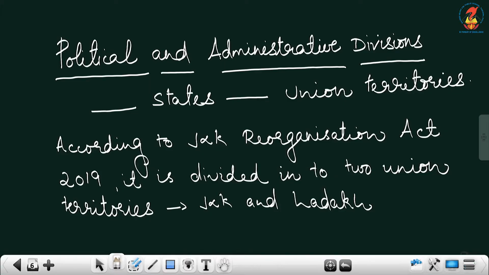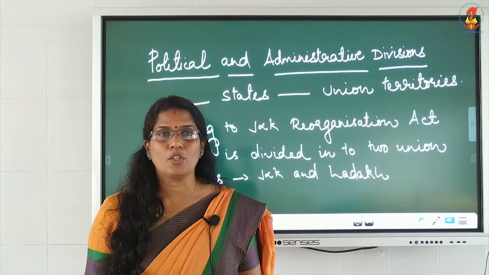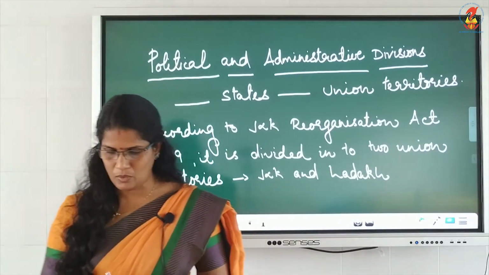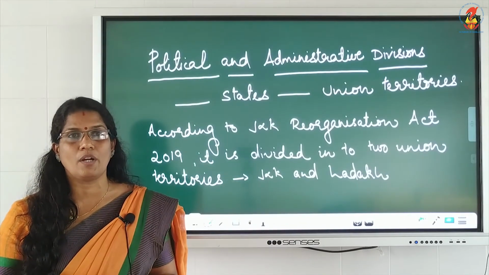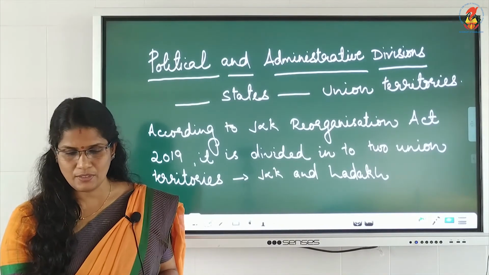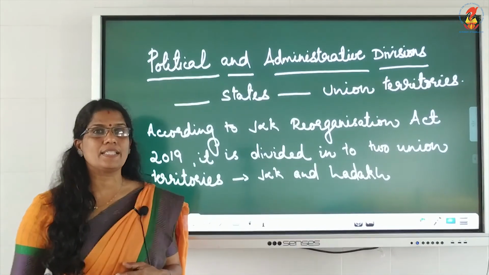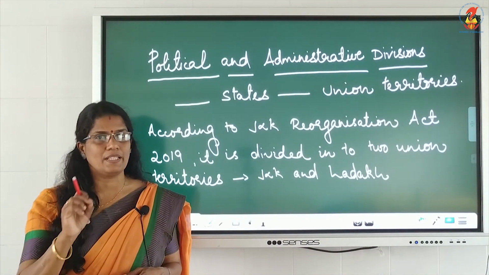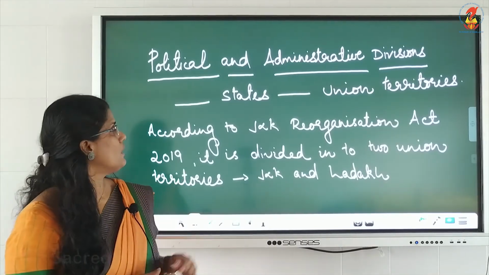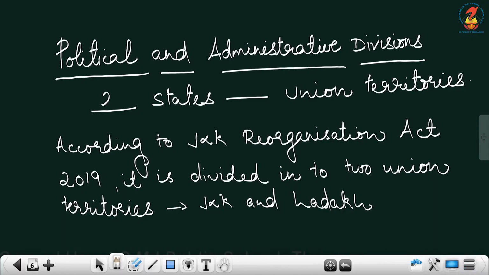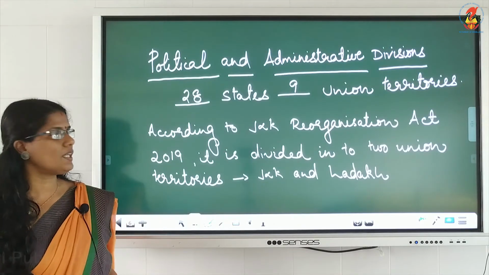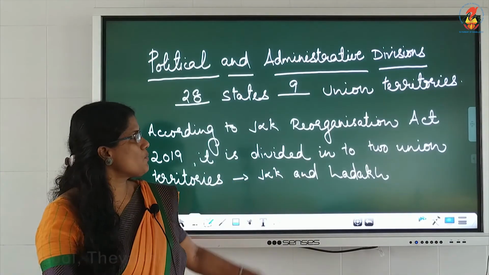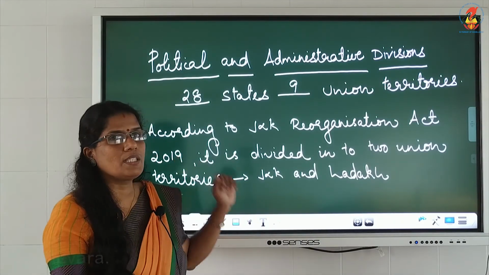Next is political and administrative divisions. This means what? For the purpose of governing, for administrative purposes, India is divided into, in the textbook it is written, 29 states and 7 union territories. Please cut that, actually now it is 28 states and 9 union territories. It has been changed according to the Jammu and Kashmir Reorganization Act 2019.